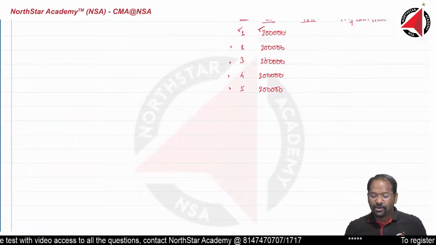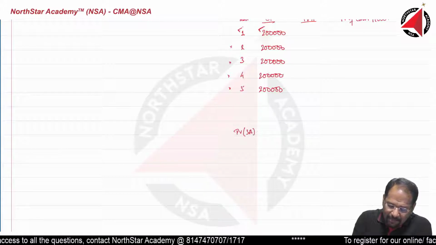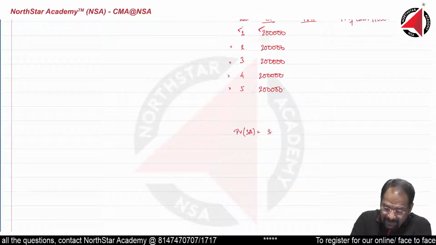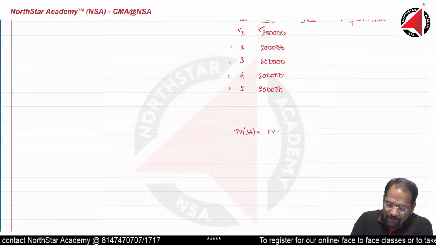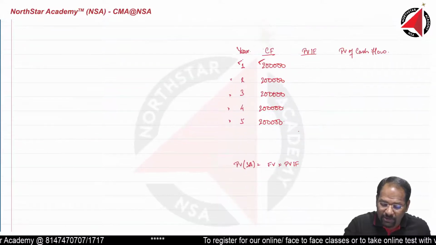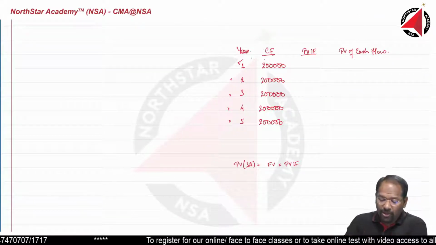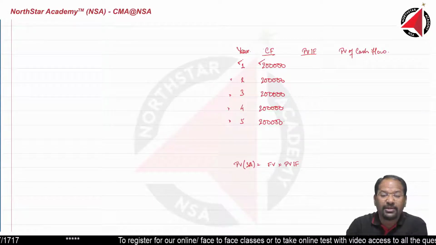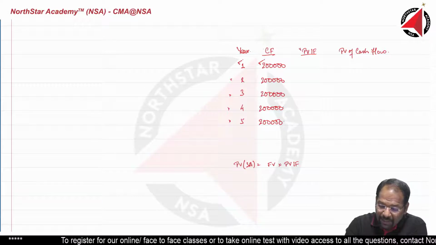So present value of a single amount, we know present value of a single amount is equals to single amount or future value into present value interest factor. This 200,000 you are going to get today or you are going to get after 1 year. So you are going to get after 1 year. So this 200,000 is future value. So future value into present value interest factor.